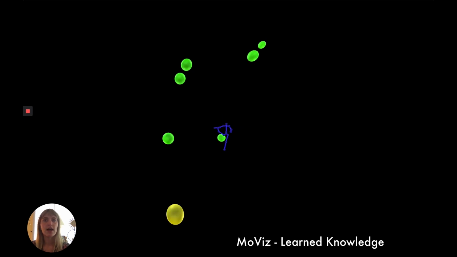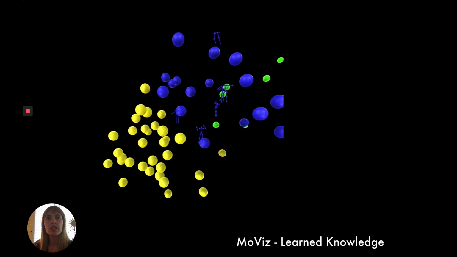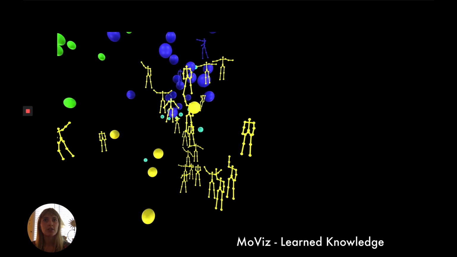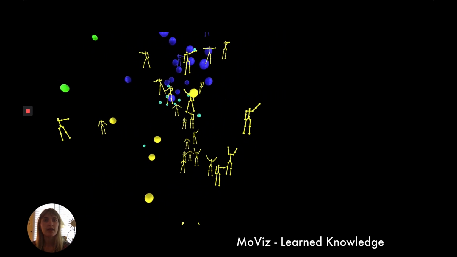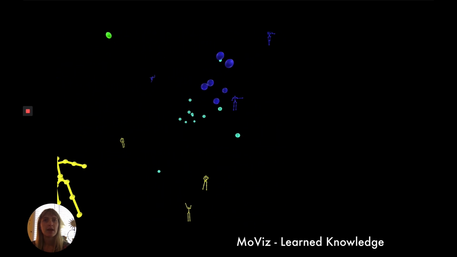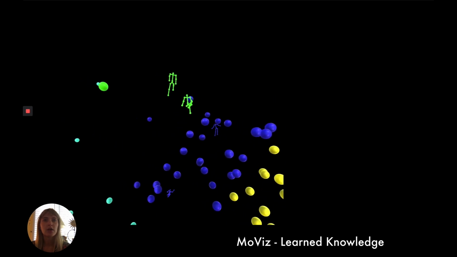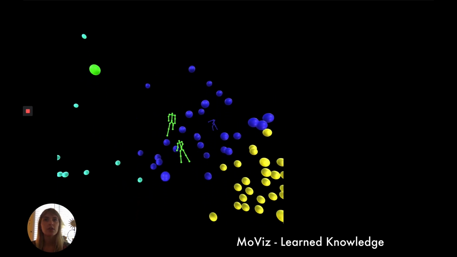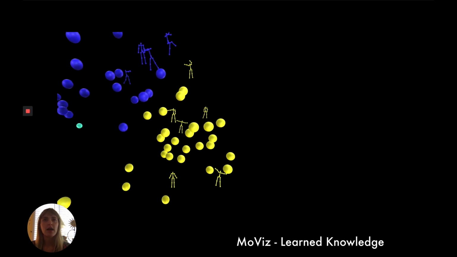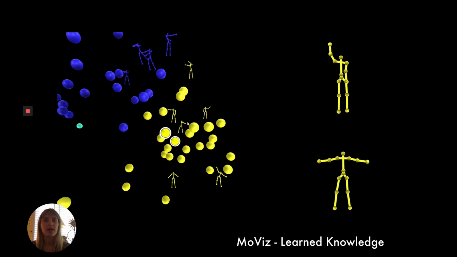We use an interactive visualization tool called MoViz to explore the agent's learned gesture memory. We use an unsupervised machine learning pipeline to group gestures based on visual similarity. MoViz displays these gestures in an interactive 3D space. For each gesture, we render a colored sphere with a color-encoded cluster assignment. The user can move the camera around to look at the clusterings from different perspectives and angles, and if they move close to a point, the point will transform from a circle to a small animated avatar.